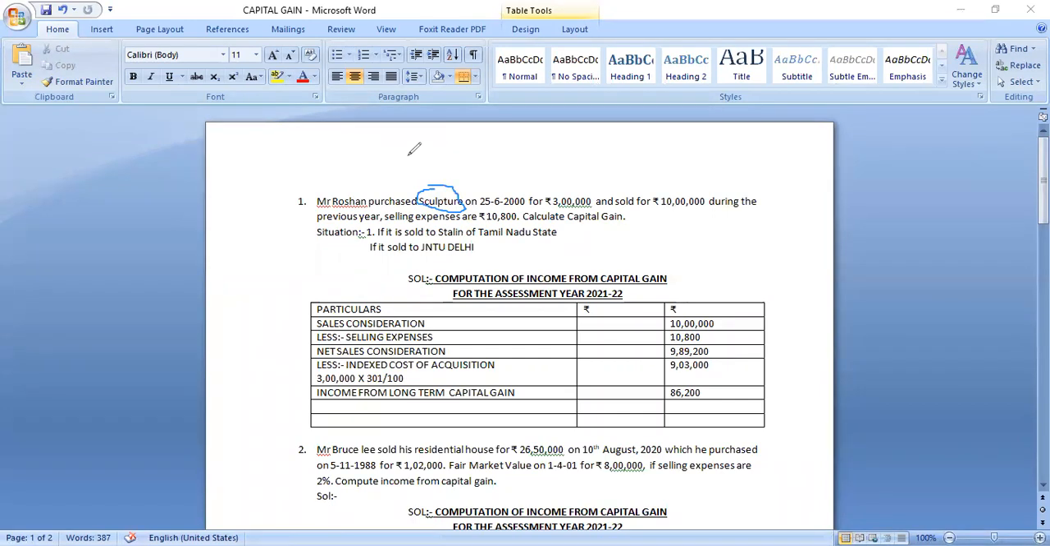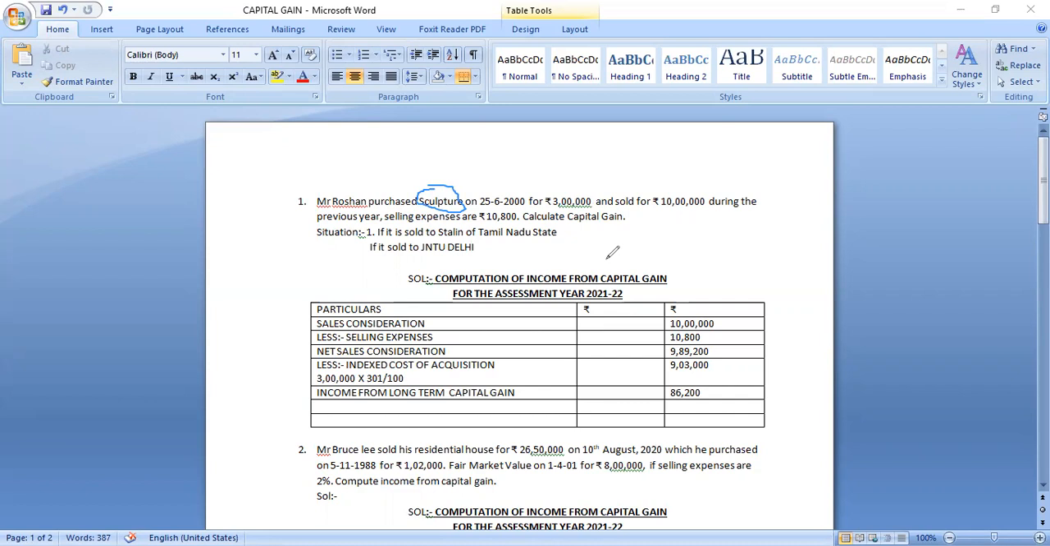Now see the duration, the time duration. He purchased in 2000 and sold in the previous year. It is more than 3 years. So see the duration. In general, if you hold the asset for more than 3 years and you sell it and get a gain, that is called a long-term capital asset.